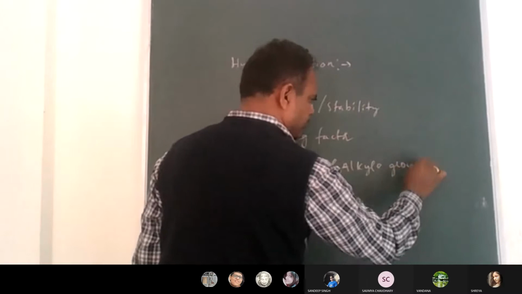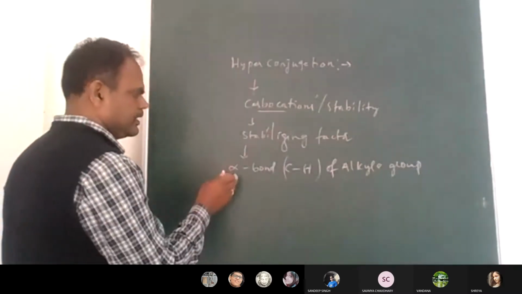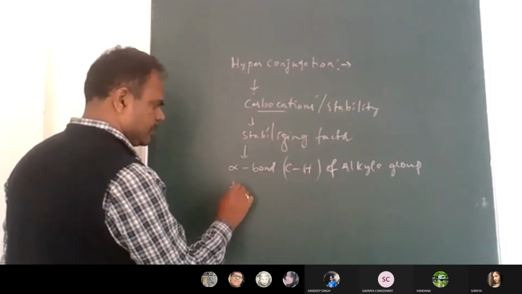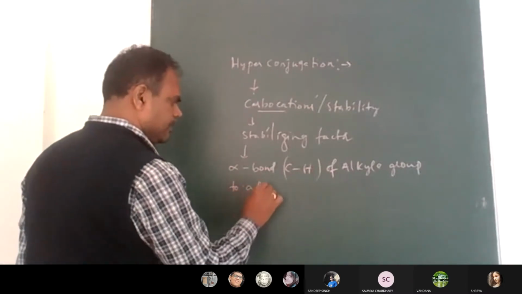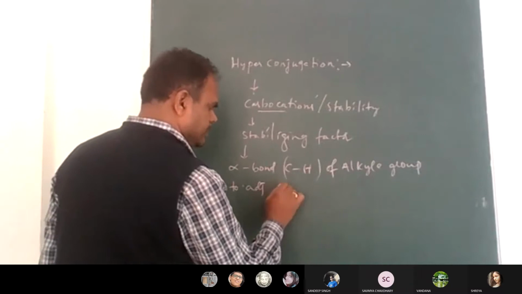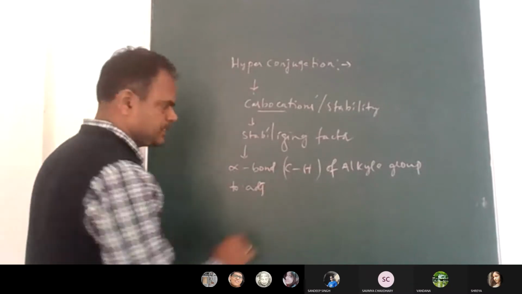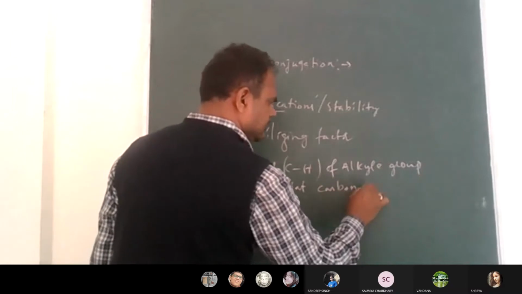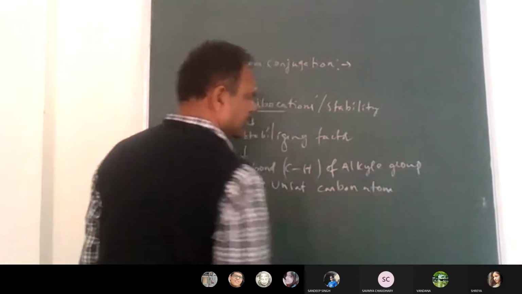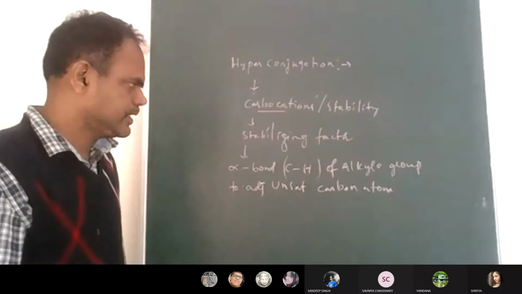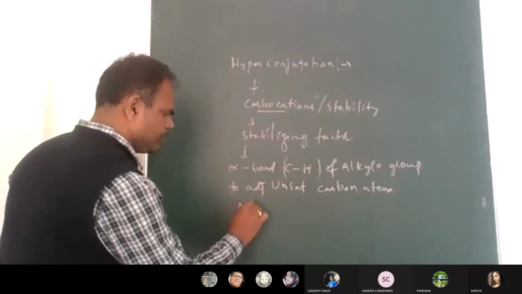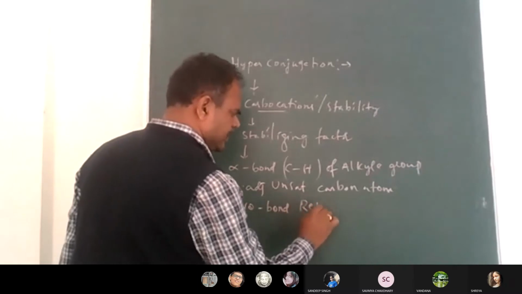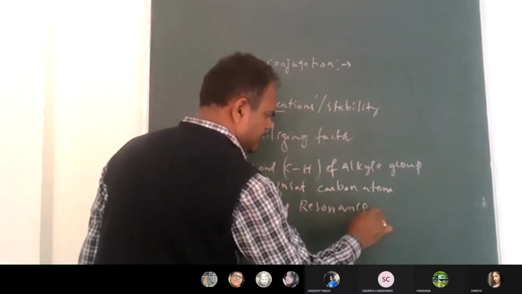The interaction of sigma bond electrons of the alkyl group to the adjacent unsaturated carbon atom is called hyperconjugation, we say. This is otherwise called no bond resonance.